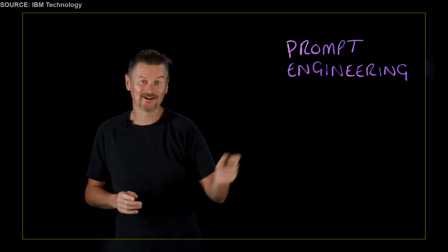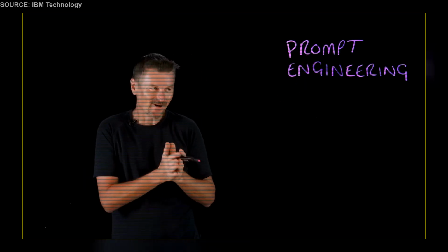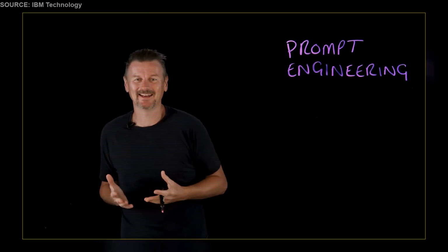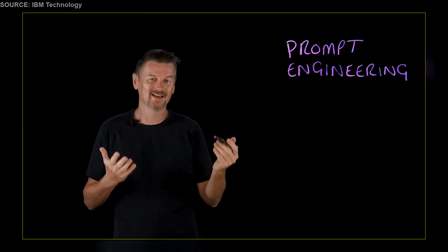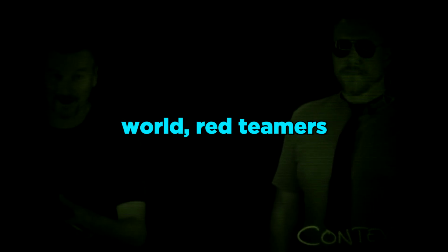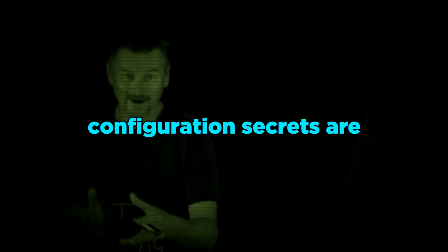So let's take a look at these two terms a bit closer, and we'll start with the key techniques that make prompt engineering effective. Now, this is part art, part science, but there are several prompt engineering techniques that are now widely adopted. By mapping out how a model constructs its operational world, red teamers can target the seam lines where configuration secrets are held.